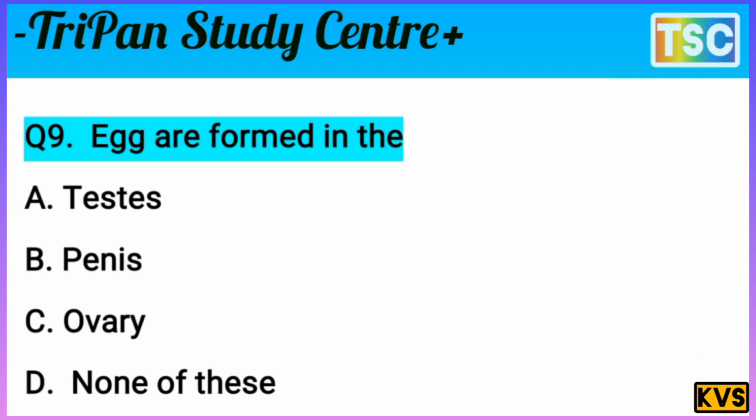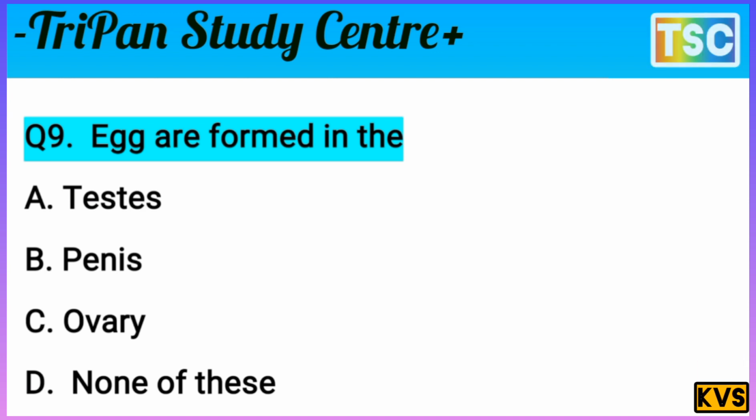Let's check the correct answer of this question. The question is clear. Eggs are formed in the A, testis. Testis is not where egg formation happens. Testis is the formation of sperm. It means option A is wrong here. B, penis. The penis is a route for passing the sperm out.